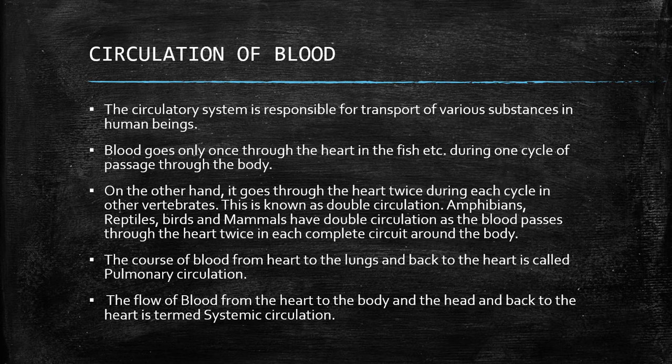The course of blood from heart to the lungs and back to the heart is called pulmonary circulation. The flow of blood from the heart to the body and the head and back to the heart is termed systemic circulation.